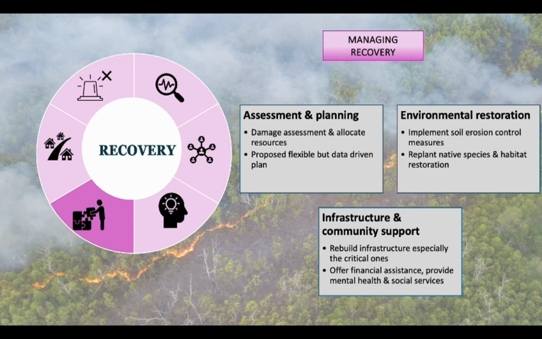Under managing recovery, there are three key points, which are assessment and planning, by assessing damages and allocating appropriate resources. Next will be environmental restoration, to implement soil erosion control measures and replant native species. And lastly is infrastructure and community support, to rebuild critical infrastructure and also offer financial and mental health services.